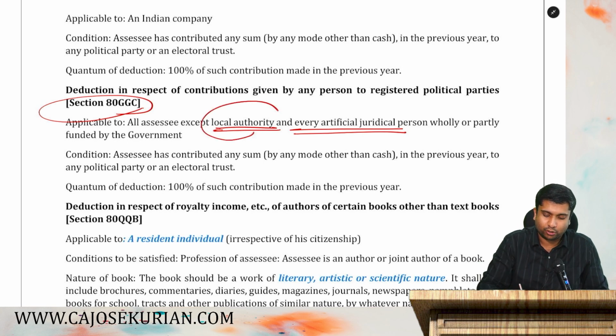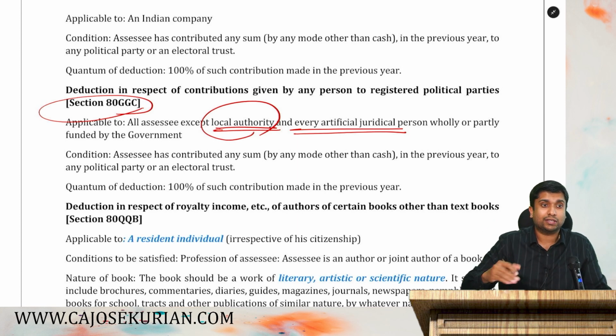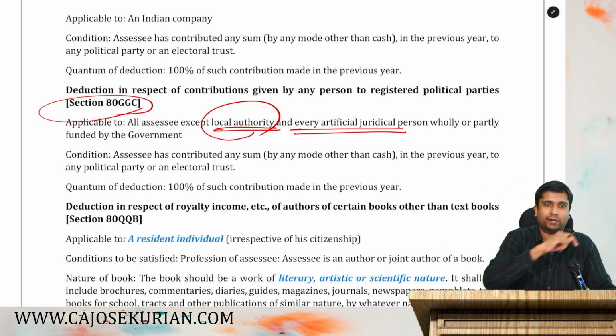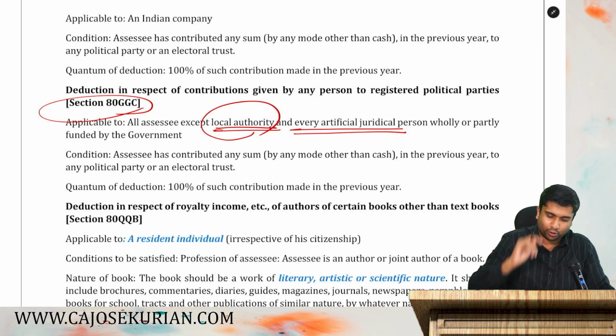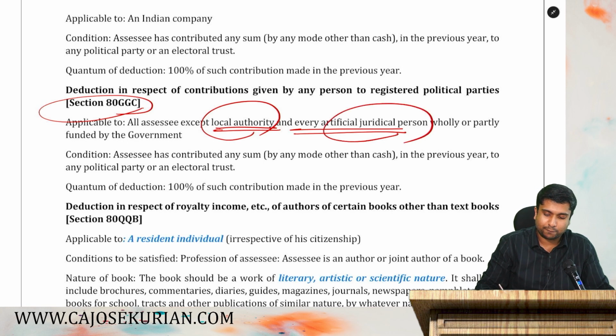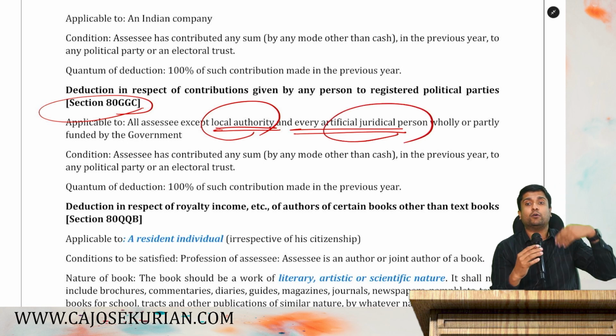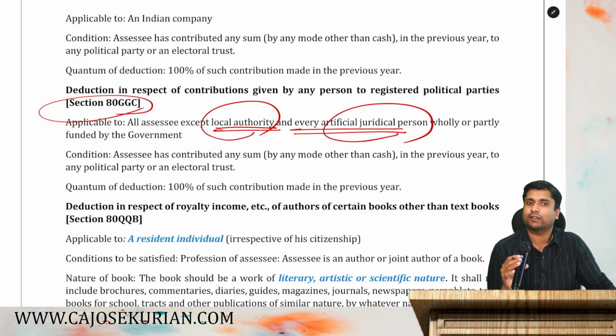That simply means a local authority is not supposed to pay any political party donation. If they are allowed to pay political party donations, then what will happen? All the panchayats, municipalities, etc. will give donations to the respective ruling political parties. Yes or no? So, local authorities and artificial juridical persons, AJPs, are not allowed to give any political party donation. If they give, they will not get any deduction.